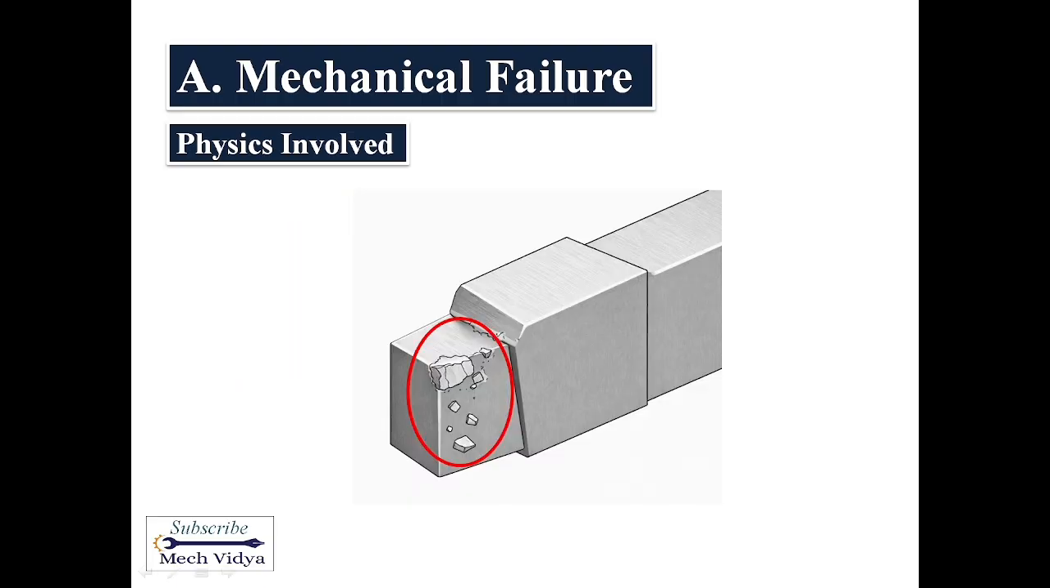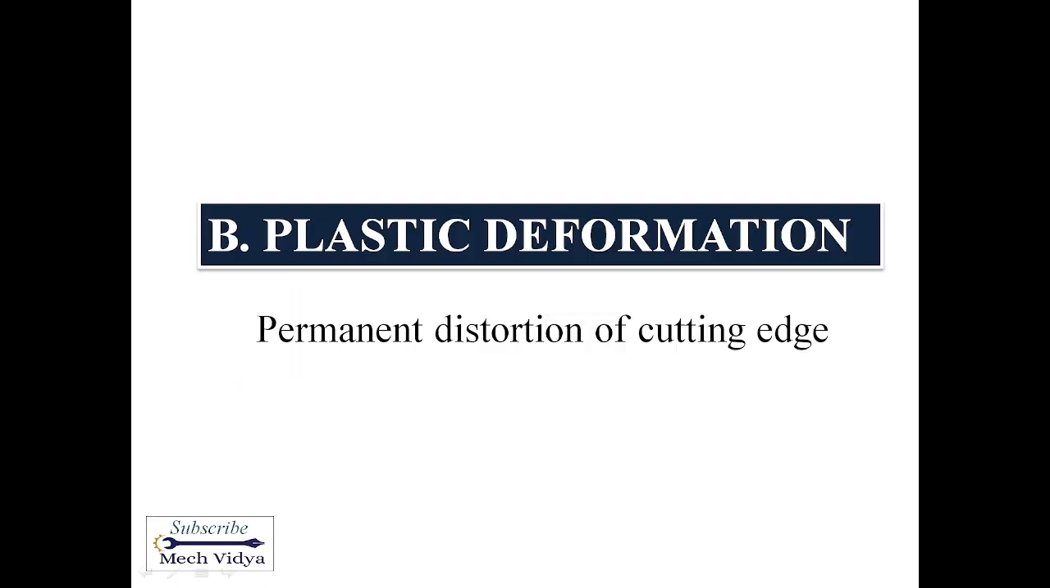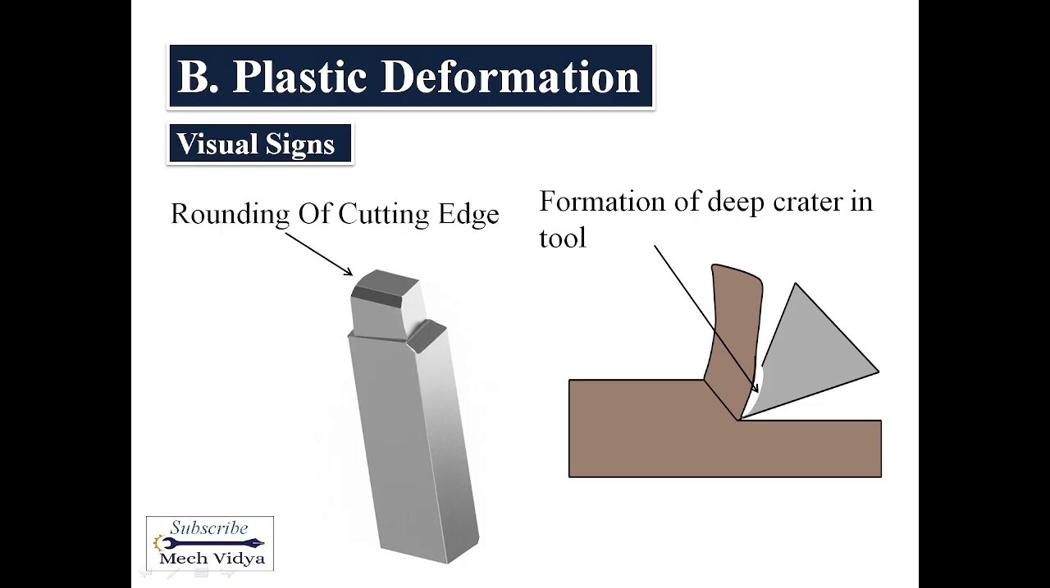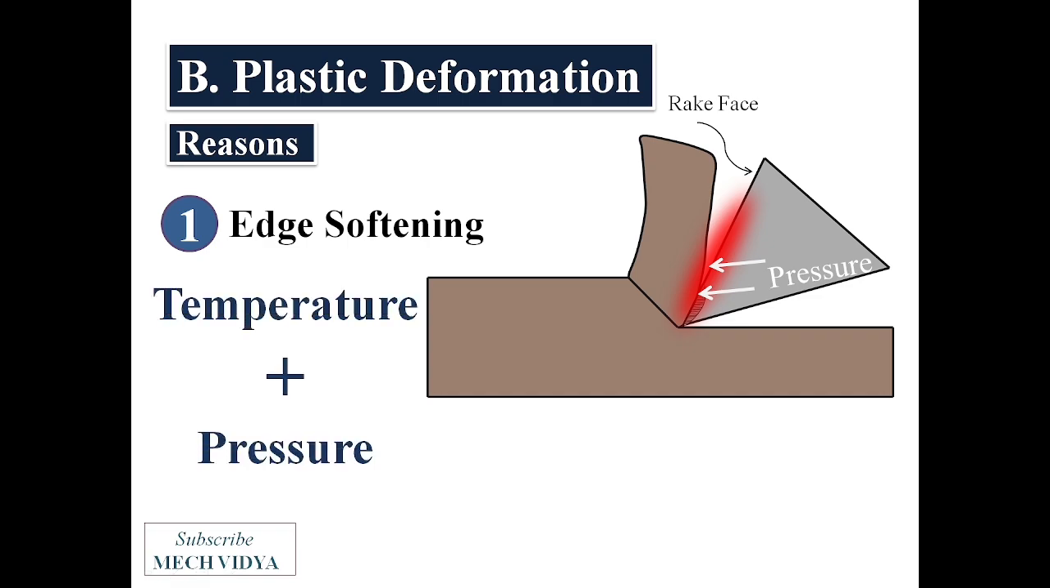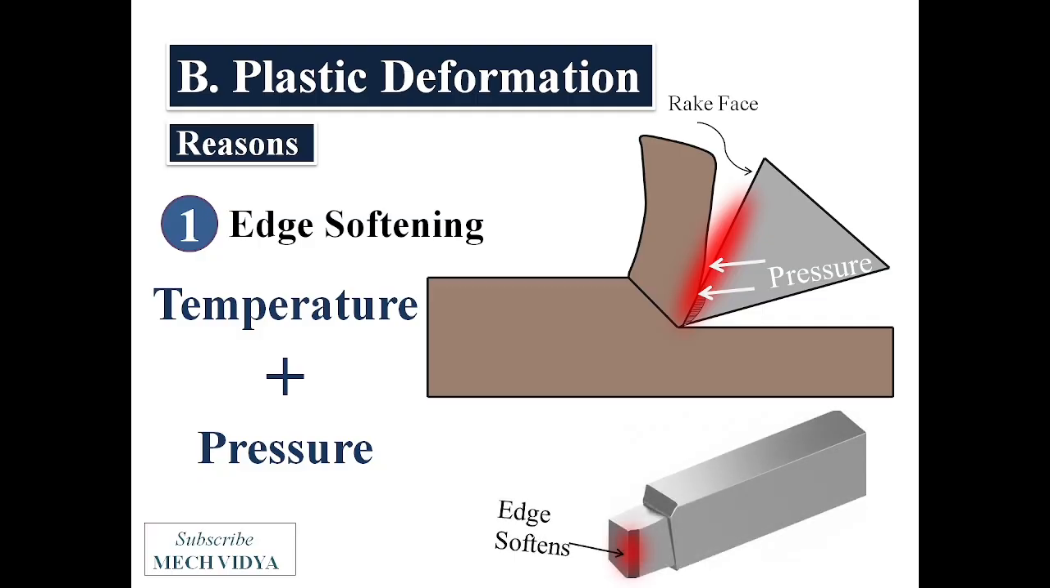Next is plastic deformation. It is the permanent distortion of a cutting edge. Here the cutting edge will not break, but it will bend and get deformed. The first reason is edge softening. When the temperature and pressure are very high on the rake face of the tool, the edge of the tool starts to soften. So how to control the deformation of cutting edges?